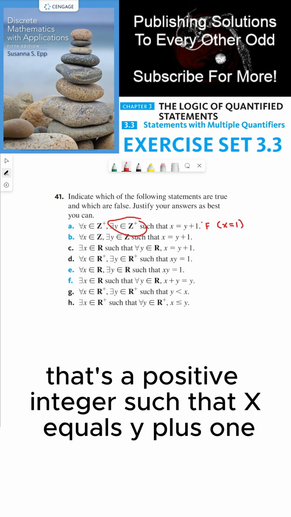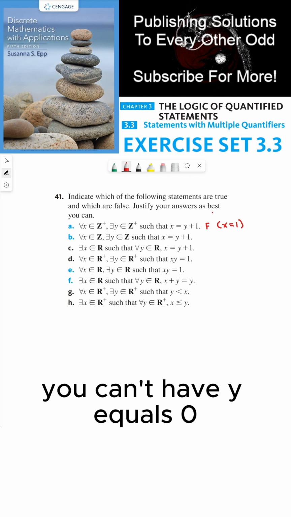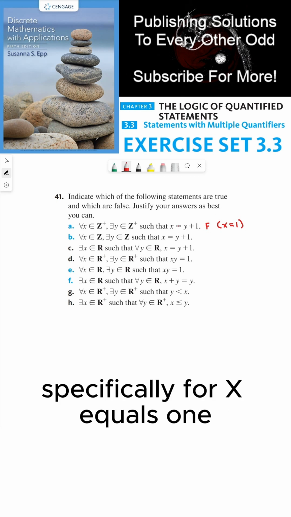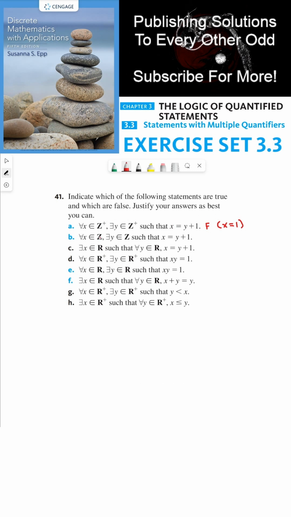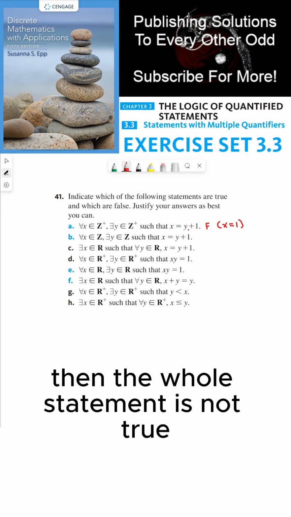there is no y that's a positive integer such that x equals y plus 1 because 0 is not a positive integer. You can't have y equals 0. So this is false specifically for x equals 1. And so if this is not true for all x, then the whole statement is not true.